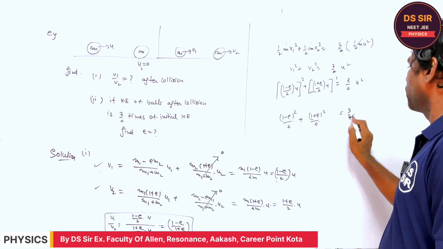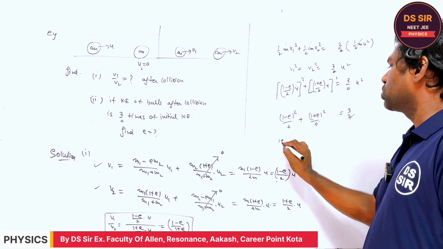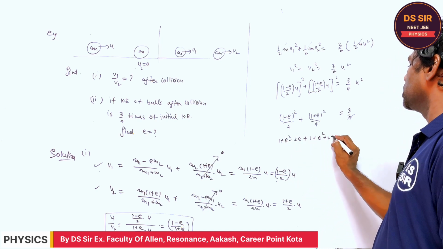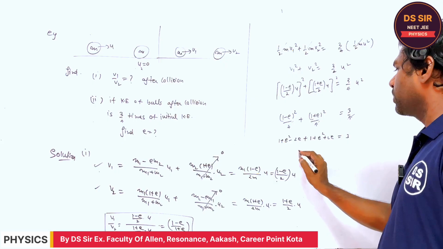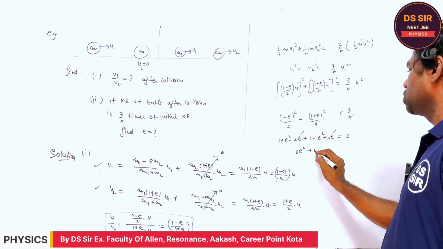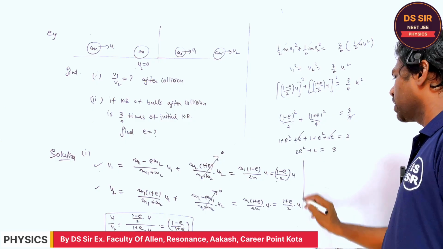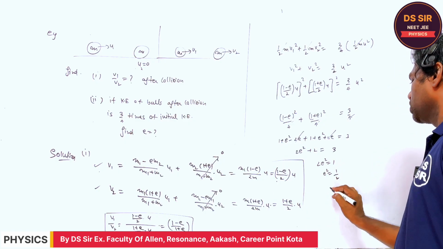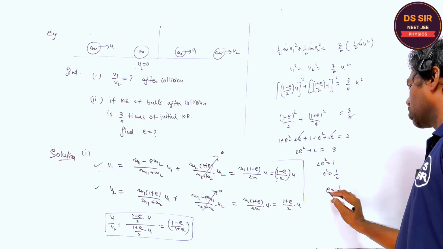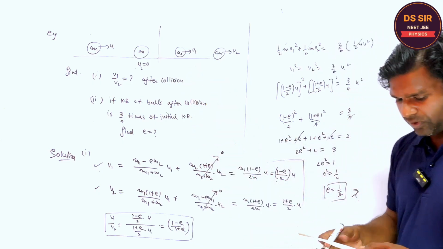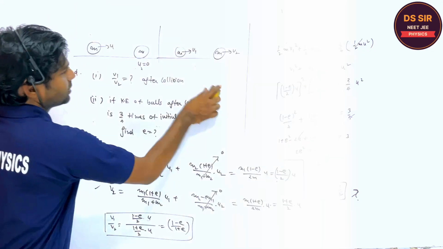So the 4 will cancel out. So 1 square plus e square minus 2e, plus 1 plus e square plus 2e is equal to 3. So e square plus e square, it is 2 e square. The 2e will cancel out. So 2 plus 2e square is equal to 3. So 2e square is equal to 1. e square is equal to 1 by 2. e is equal to 1 by root 2. So this is the coefficient of restitution for this type of collision. Copy this.